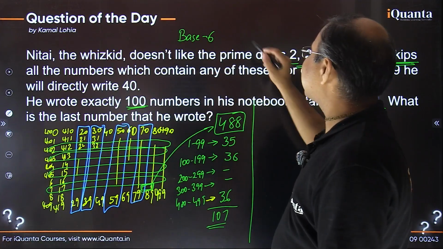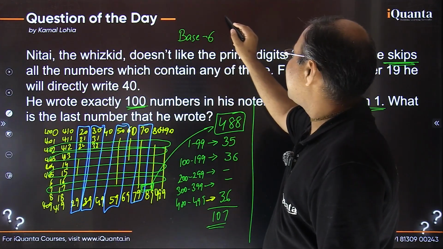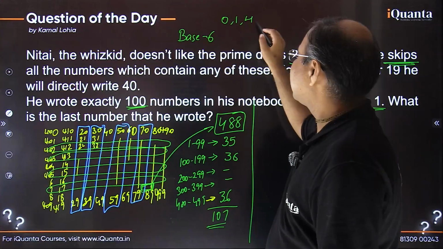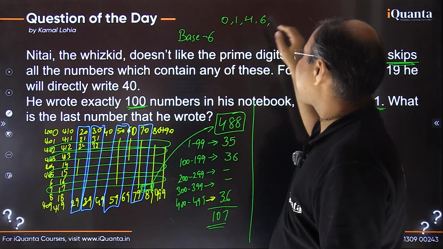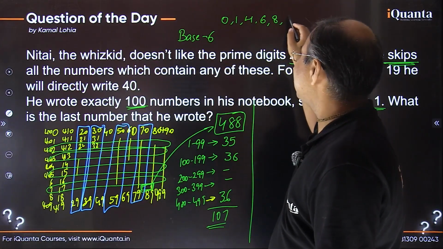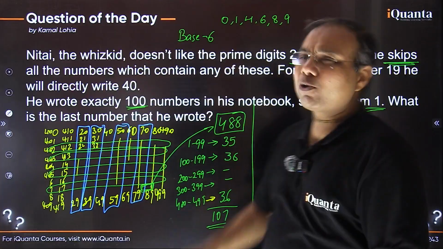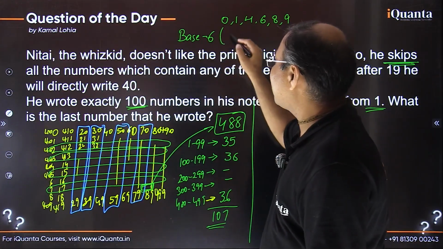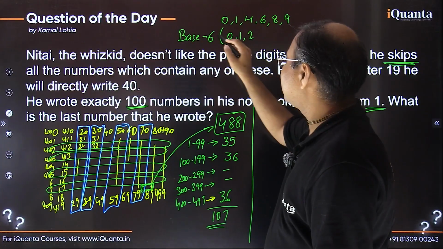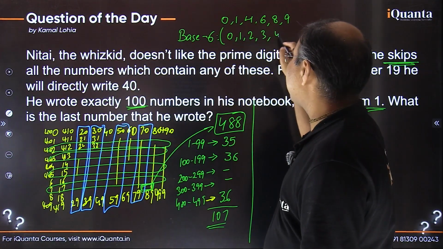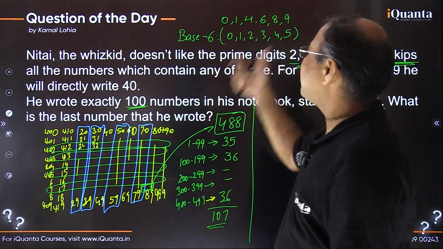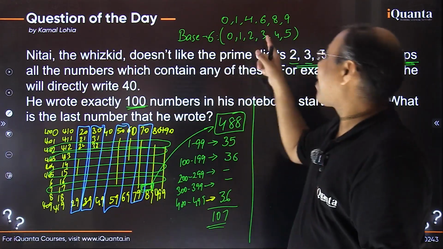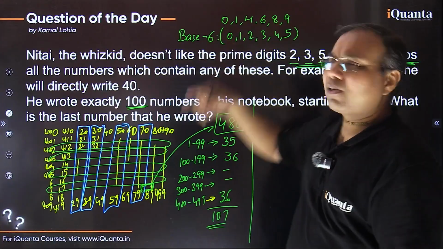In this case, he is using the digits 0, 1, he's skipping 2, skipping 3, then he's using 4, skipping 5, then using 6, skipping 7, then using 8, and then using 9. So this time he is using these digits. In normal base 6, we use the 6 digits 0, 1, 2, 3, 4, and up to 5. But this boy is using different digits.